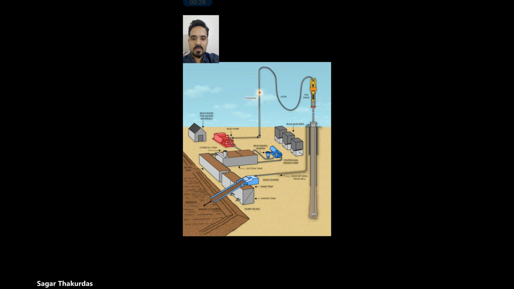Then it goes to the standpipe, then hose, then it goes to the top drive, and through the drill pipe it goes to the drill bit. Then again it collects the drill cuttings, and through the annular space these drill cuttings along with the mud come to the surface and are again separated at the shale shaker. So the same mud is circulated again and again by removing drill cuttings.